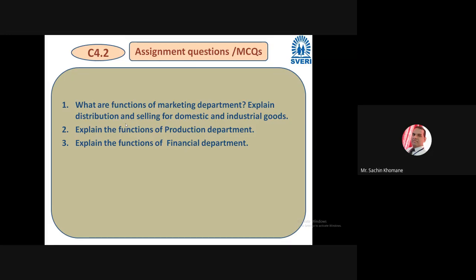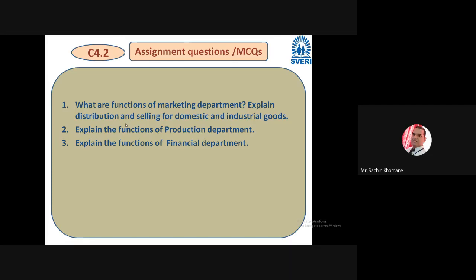Here it is expected that you explain the various functions of the marketing department, what it does. Maybe 4 marks weightage will be there, and later in the same question you have to explain distribution and selling in industrial as well as domestic goods, for 4 marks. For IC you can mark this question IMP.